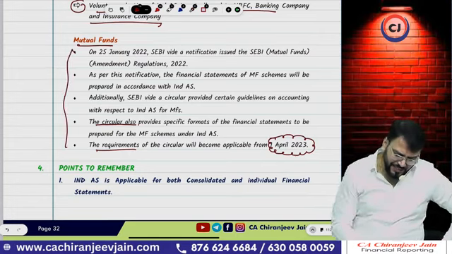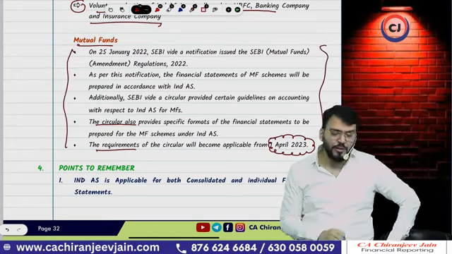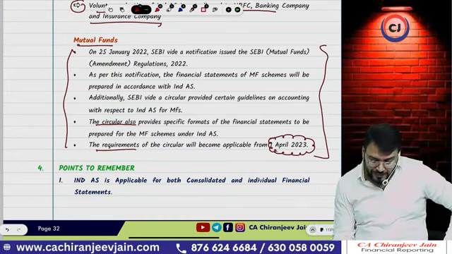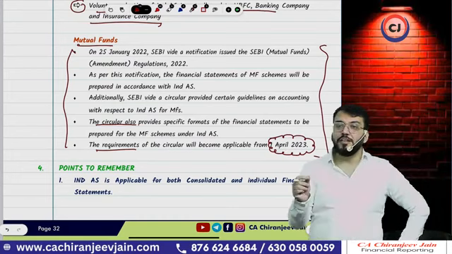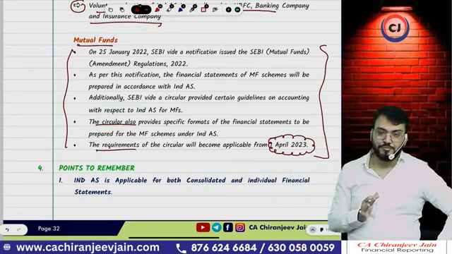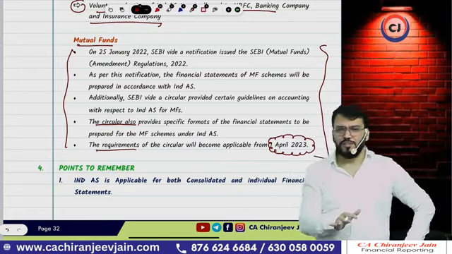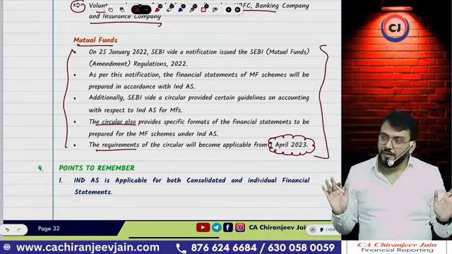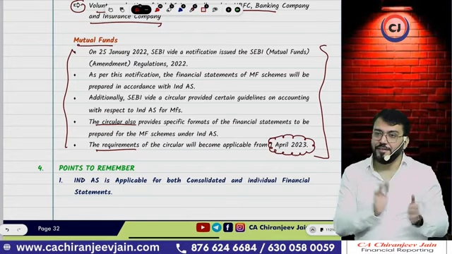There was some confusion, so one notification came. You only need to write the applicable date, 1st April 2023 for mutual funds. I'm not discussing what a mutual fund actually is. Understood? Applicability part done.